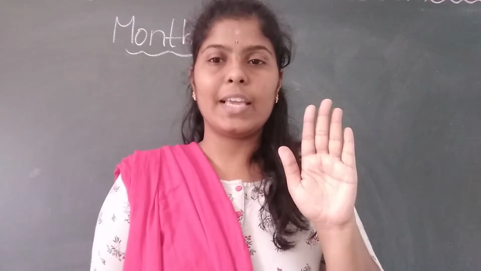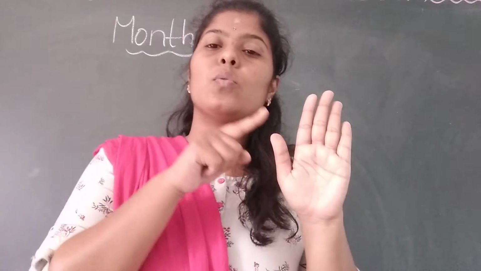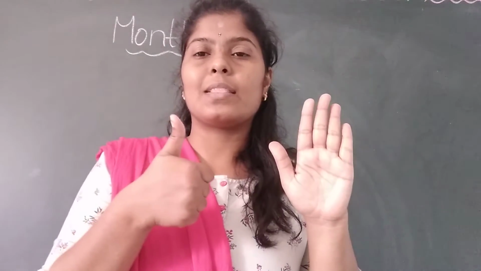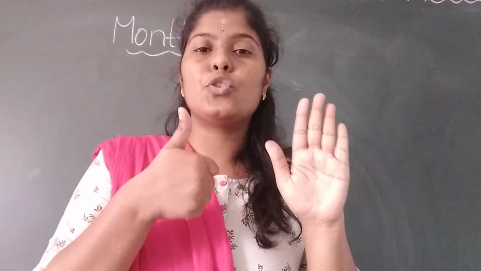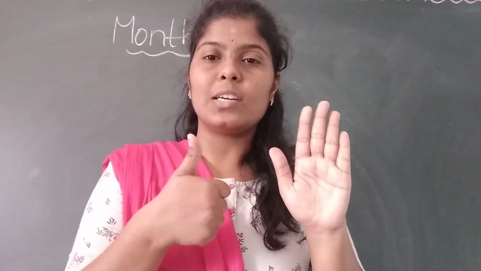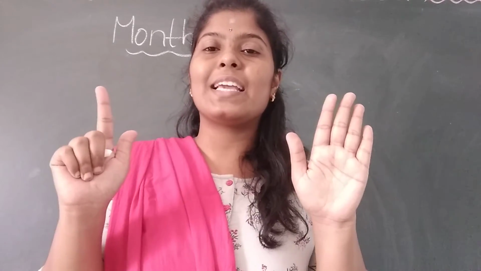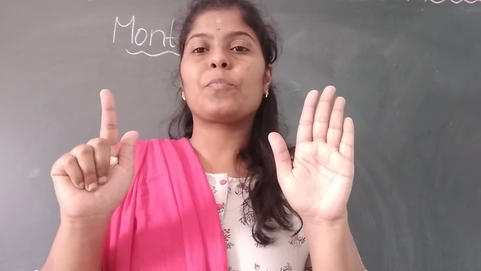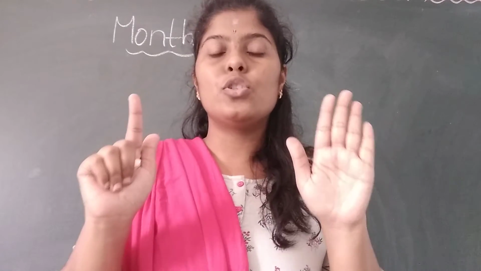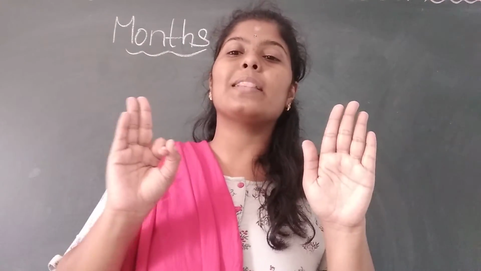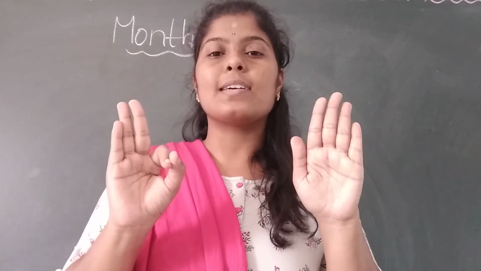Fifth month in a year is May. So what is the fifth month in a year? May. And the sixth month is June. What is the sixth month, children? June. Seventh month is July. What is the seventh month? July. And the eighth month is August. What is the eighth month, children?